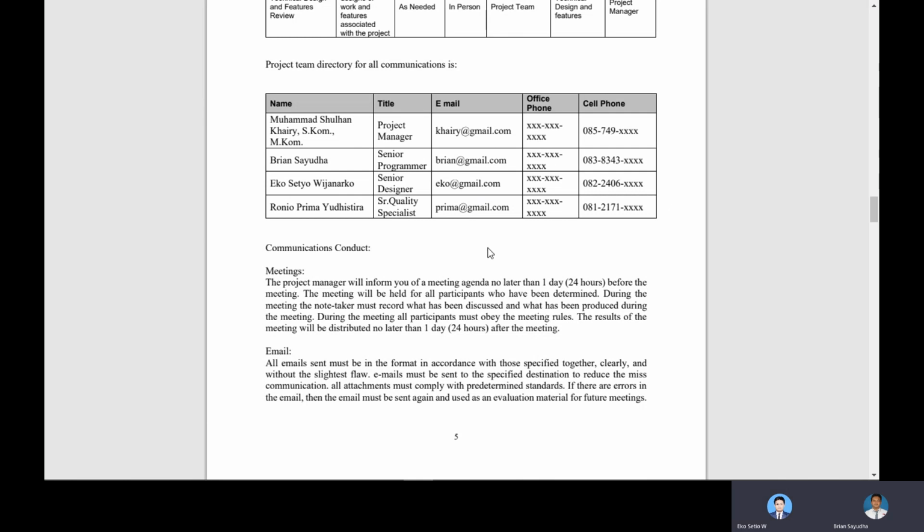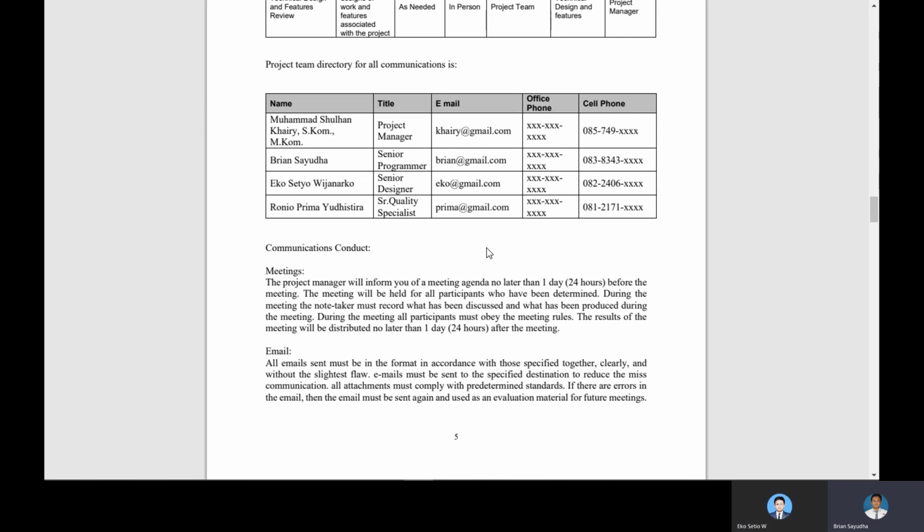For the communication conduct, what about meetings? The project manager will inform the meeting agenda, at the latest one day before, and the meeting will be held at a time all participants determine.